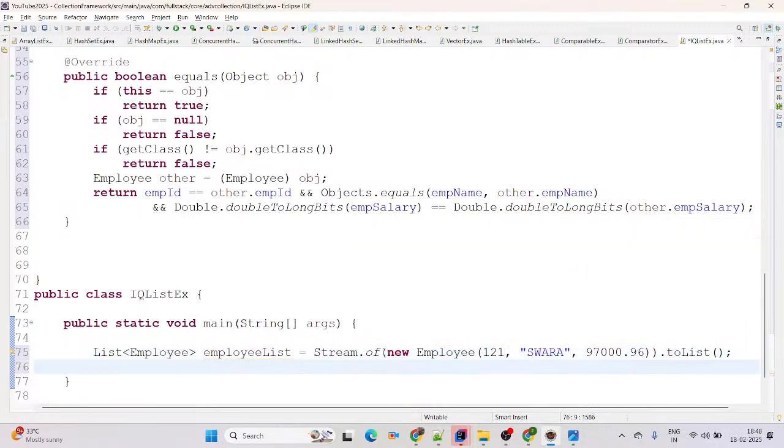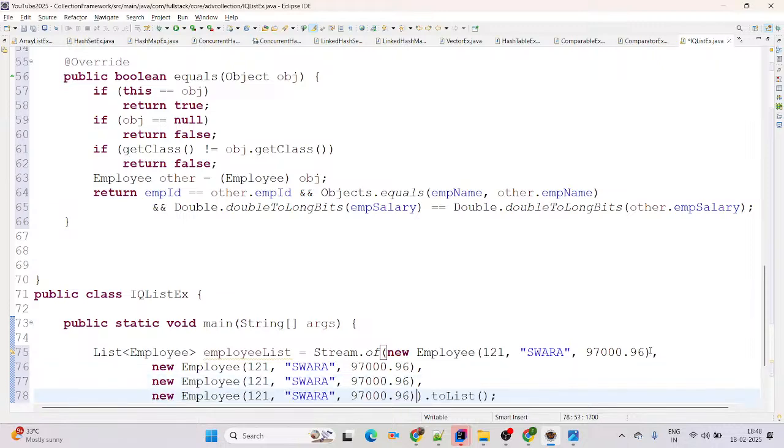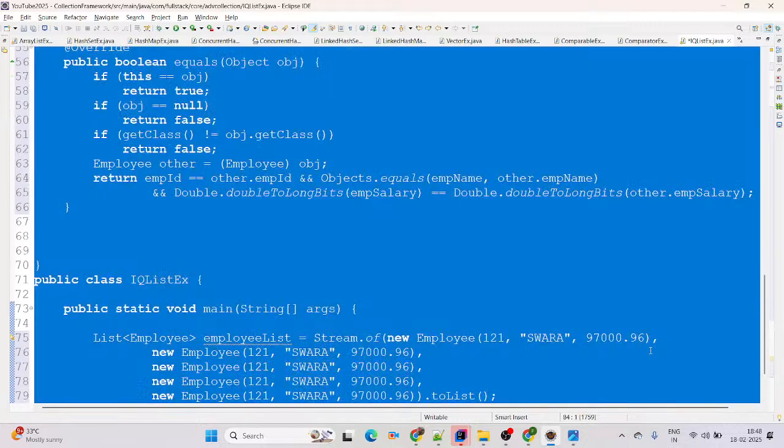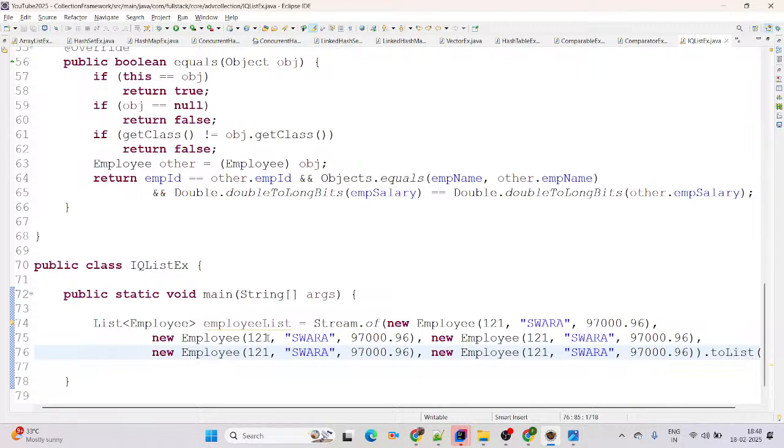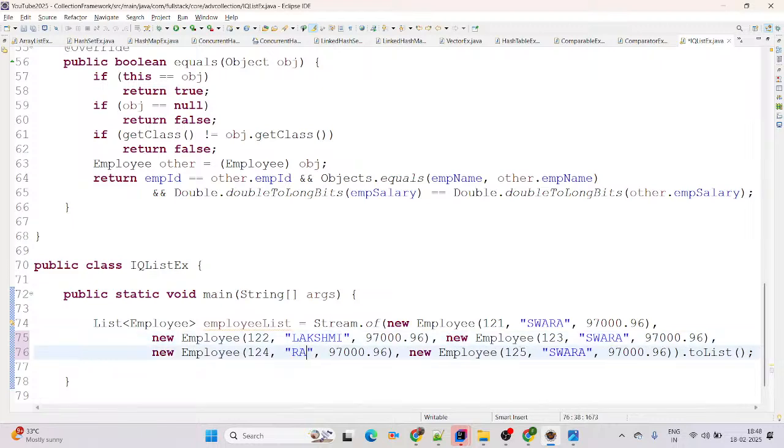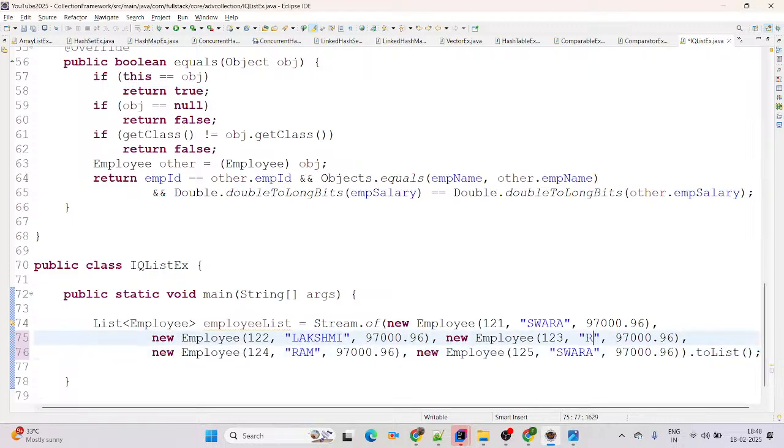Perfect. Now we are trying to add 5 records, so I am adding them comma separated. Each record I am giving somewhat different values, like ID 124, this will be 123, and this will be 125. Here I am giving Lakshmi. Next we are adding Ram, this is Rutuja, and the last one we are adding is Puja.